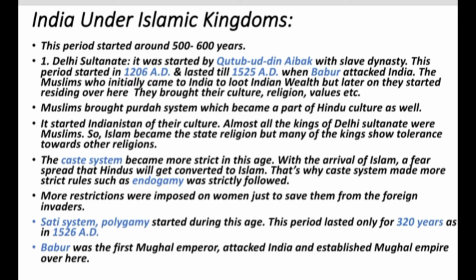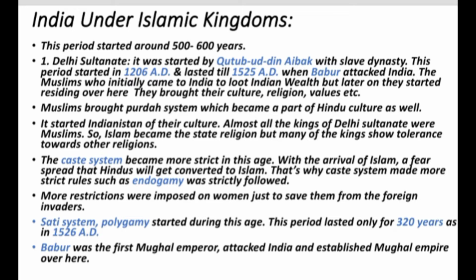The caste system became more strict in this age. With the arrival of Islam, a fear spread that Hindus would get converted to Islam. That's why the caste system made more strict rules such as endogamy, and it was strictly followed. More restrictions were imposed on women just to save them from the foreign invaders. Sati system and polygamy started during this age. This period lasted only for 320 years.